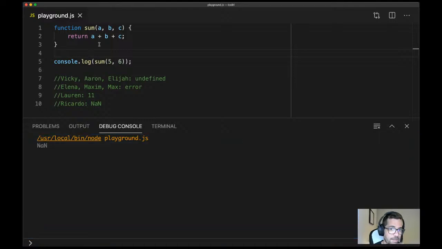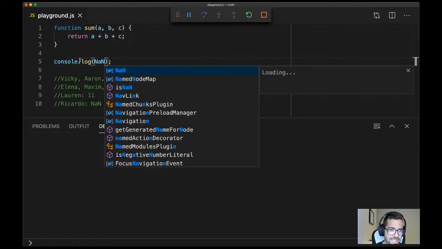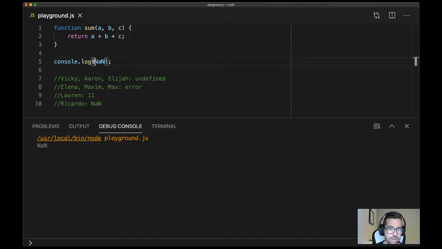Why? Well, because a plus b, easy, 5 plus 6, 11. But what's the value of c? Undefined. So what happens if we do 11 plus undefined? JavaScript doesn't know what 11 plus undefined means, right? That's why it returns not a number. That's a bit strange, but when you see NaN, it means not a number. Guys, do you know what that is going to return? That's one of the oddities of JavaScript. Is not a number not a number?